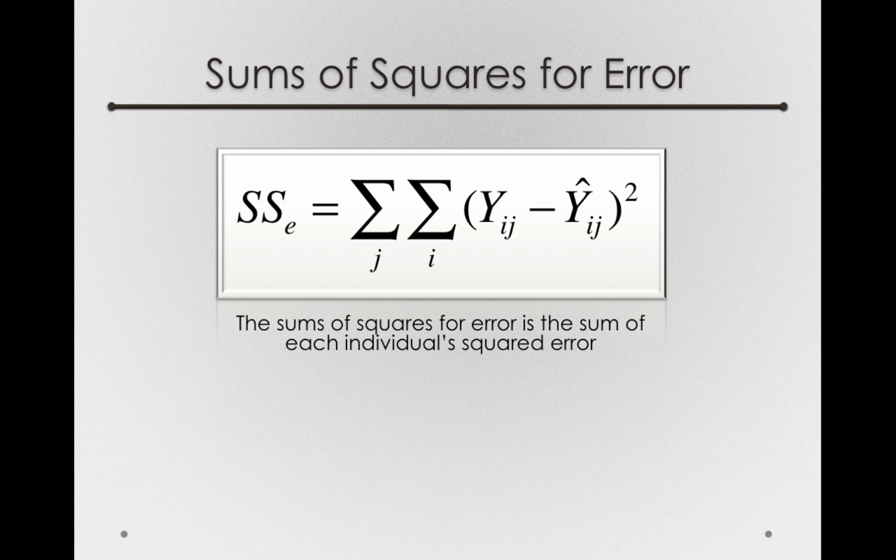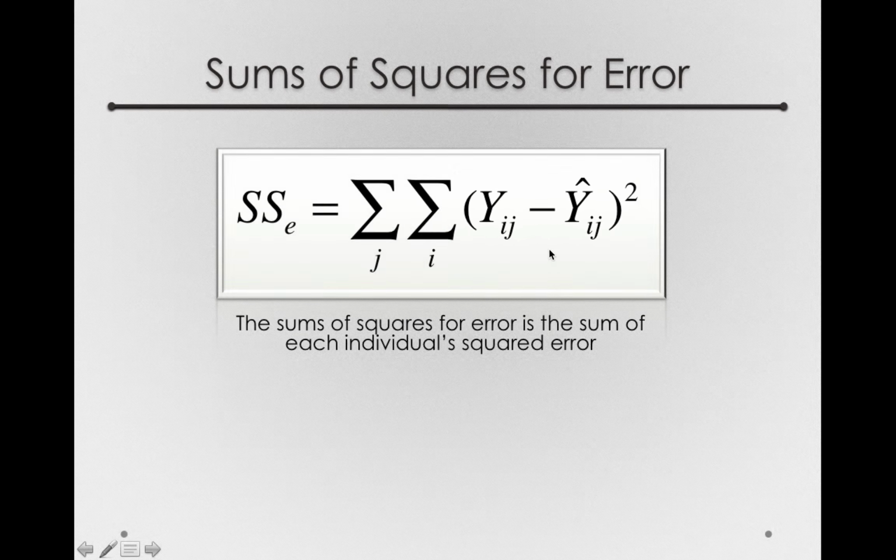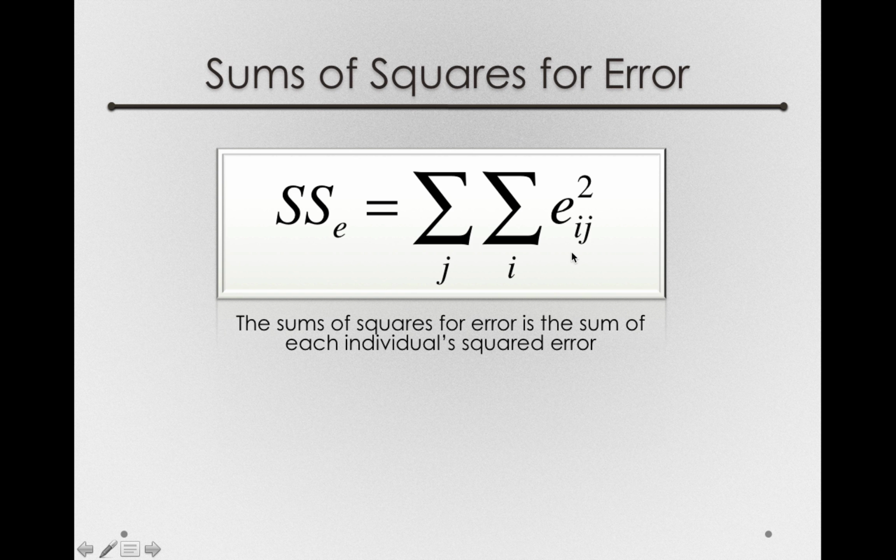Another way to write this, which is perhaps a little bit simpler, is representing this interior component in terms of the residual. That is, the y_ij minus the y-hat_ij is always just an e_ij. So we can write this formula as the sum over all groups, over all individuals, of the residuals squared. And this gives us the sums of squares for those residuals.